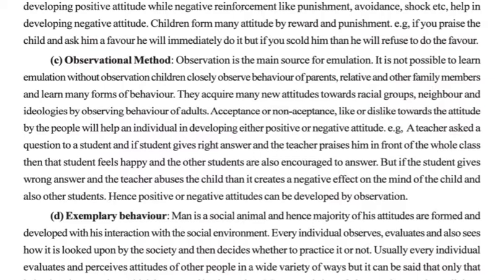The other children will develop a negative attitude by observing the behavior of the teacher, thinking that if we give a wrong answer, the teacher would scold us. This will forbid them from giving any further answers in class, so the children will not answer. So a positive or negative attitude can be developed by observation also, okay?